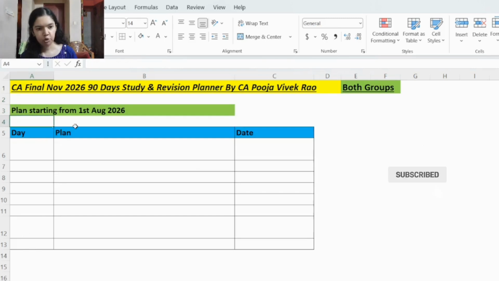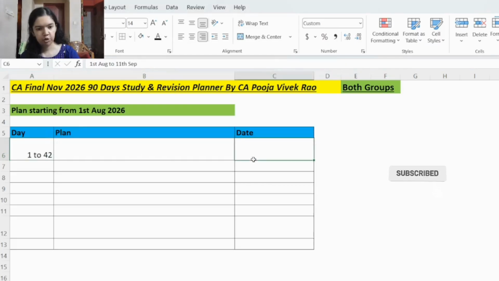The plan that I am showing here is just the summary. I have converted this into a day by day PDF, which comprises daily subject-wise study slots, daily MCQ practice slots, then mock test paper practice slots, mock test paper analysis slots, smart rotation for all the subjects, revision slots, and slots to practice RTP, and much more. So if you want the detailed PDF day by day for all the 90 days, please stay with me till the end. I'll let you know how to get that. So now let's see this plan.